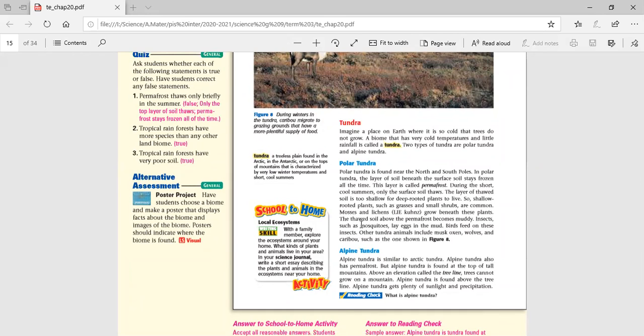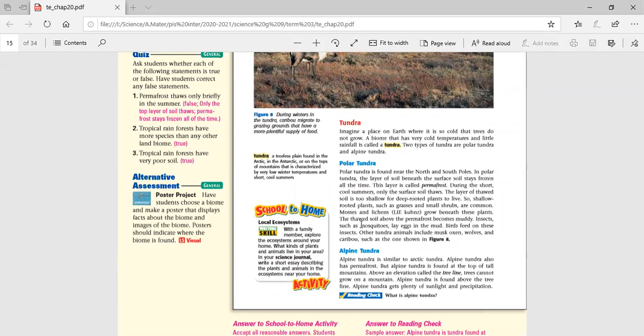Although it is still under snow, it is able to grow certain types of plants that adapt to this extremely cold temperature and penetrate the ice, which represents the resource or food for the herbivores. Of course, it's not that much. That's why we cannot find a high diversity in the tundra, just certain species that can live there.